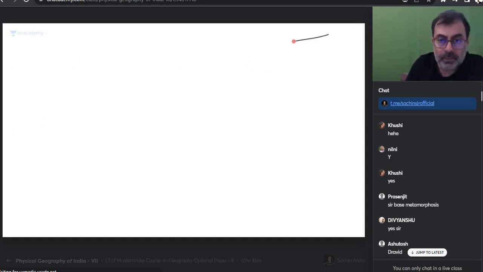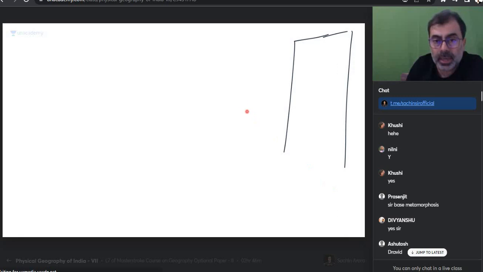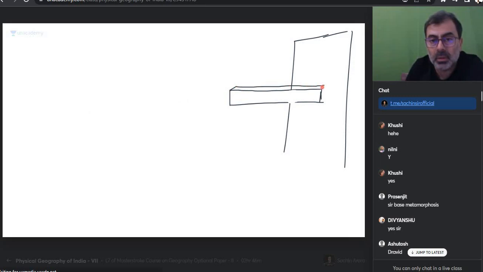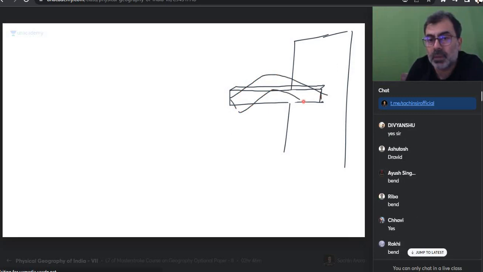So everyone, this is a wall. This is a wall and I have a rubber bar made of solid rubber and I'm pushing it. I'm pushing this bar against the wall. What will happen? The bar will bend. Yes or no? Rubber bar, no? Will it bend or not? What is happening? Fold is happening.